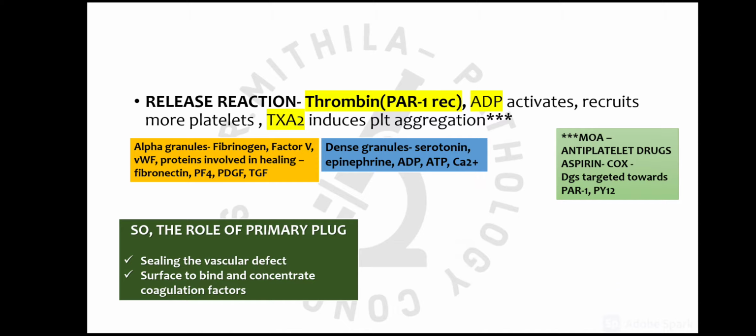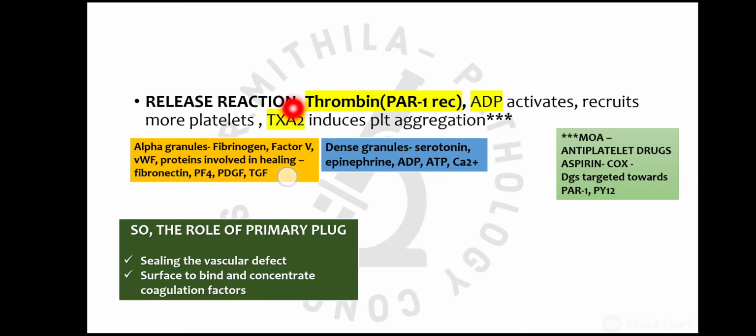So platelet activation refers to two events: release reaction, the release of the contents of these granules, and the change of shape of the platelet. These two events together are known as platelet activation, and the most important factors behind it are, number one, thrombin, which acts through protease activated receptor 1, and second, ADP, a content of the dense granule, which also activates the platelet by other receptors, P2Y1 and P2Y12. This helps in recruitment of more and more platelets so that platelet aggregation occurs.